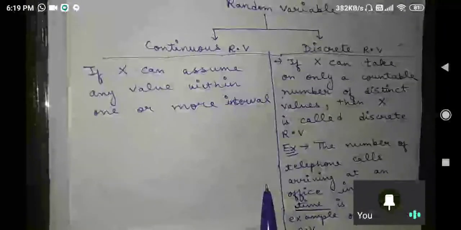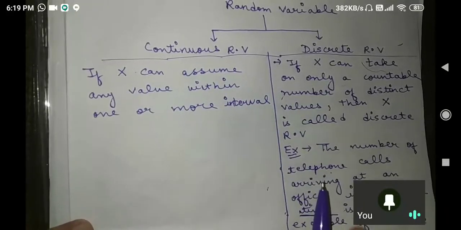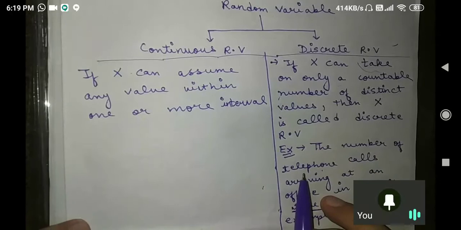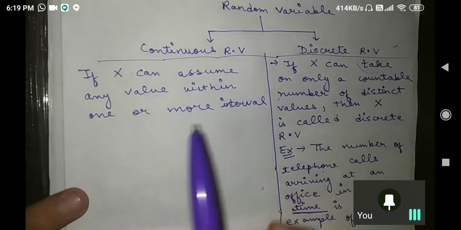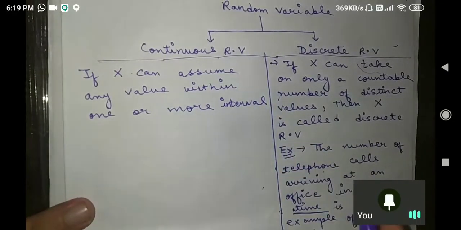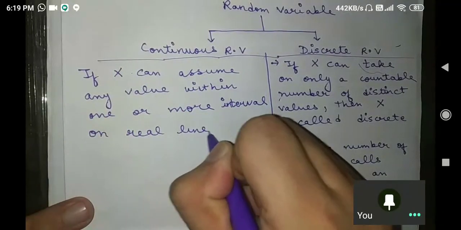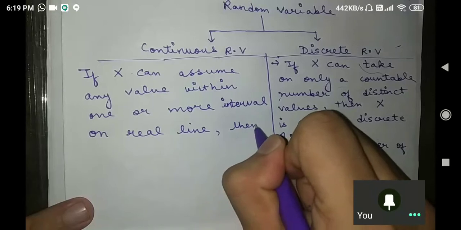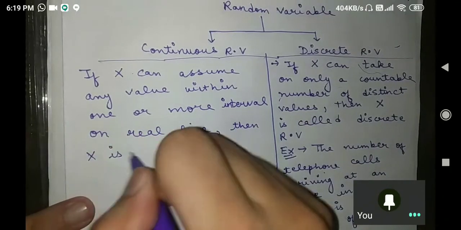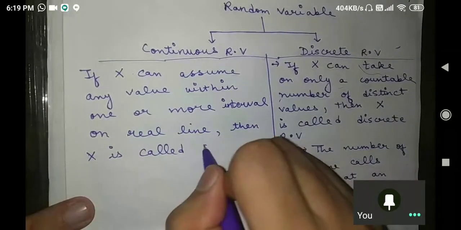If x can assume any value within one or more intervals, so what do you understand by this? Sir, now we are having more than one interval on our real line. We are considering the real line. Then your x is called a continuous random variable.